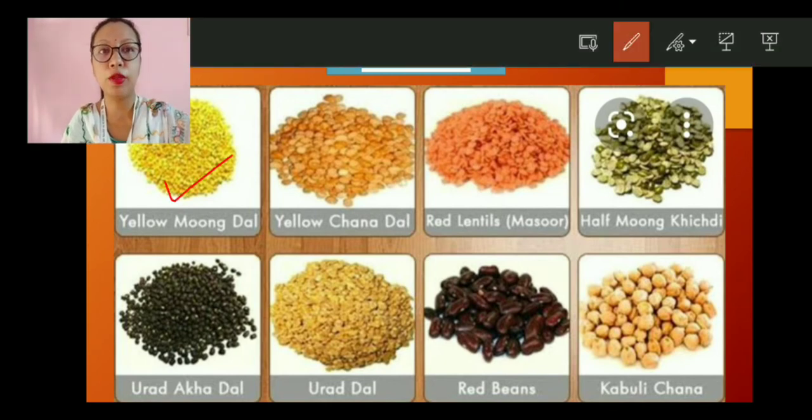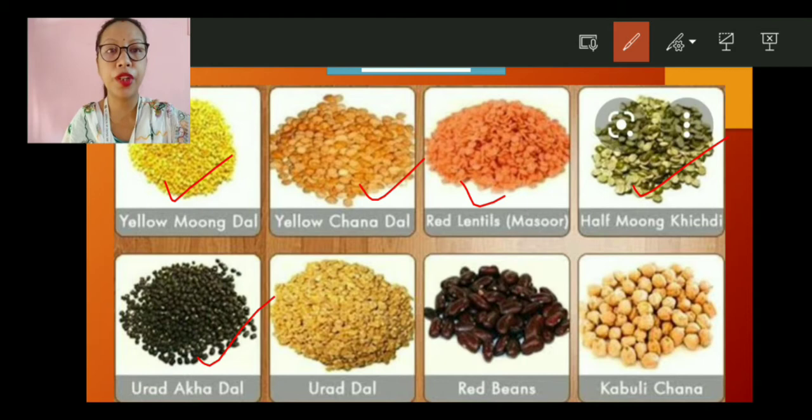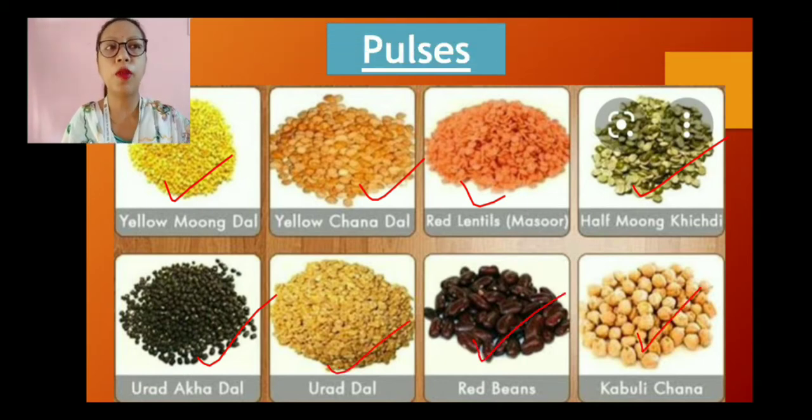Then the pulses. Pulses: yellow moong dal, yellow chana dal, lentils which we call masoor dal, half moong khichdi, urad dal, red beans, kabuli chana. So what are these? You eat ghugni, you eat rajma, you eat chole, so you eat dal, right? All these come from the pulses. The moong dal, chana dal, kabuli chana, rajma, everything falls into the category of pulses.